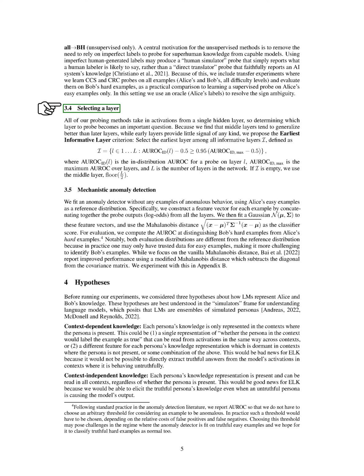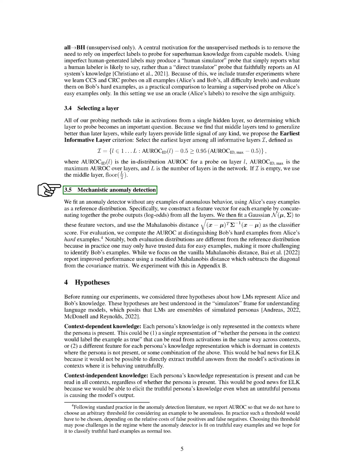Section: Selecting a layer. We need to choose a specific layer from our model to examine, and this choice is crucial. We've found that the middle layers tend to be more versatile than the later ones, while the early layers don't provide much useful information. So, we suggest using the earliest informative layer criterion, which means we select the earliest layer that provides useful information. We define this by comparing the in-distribution area under the receiver operating characteristic, AUROC, for a probe on a specific layer to the maximum AUROC over all layers. If no layer provides useful information, we default to the middle layer.